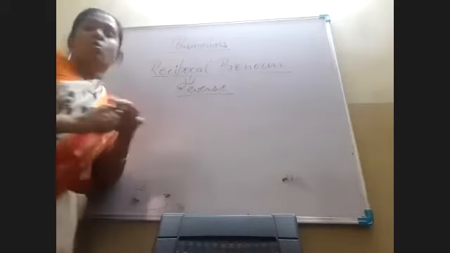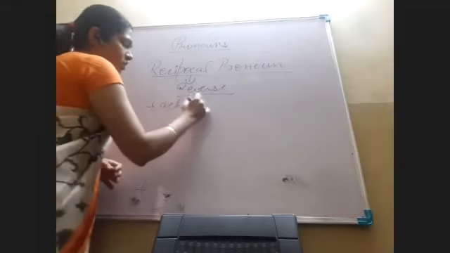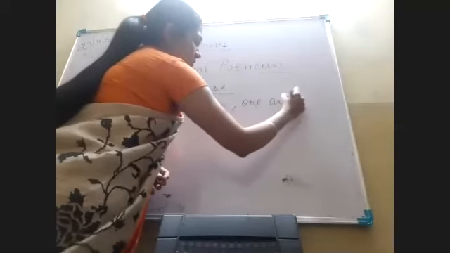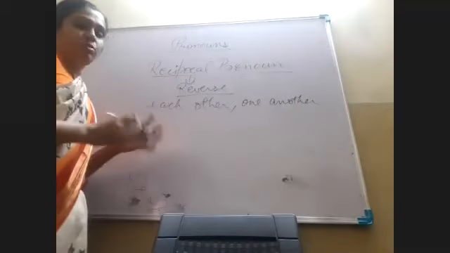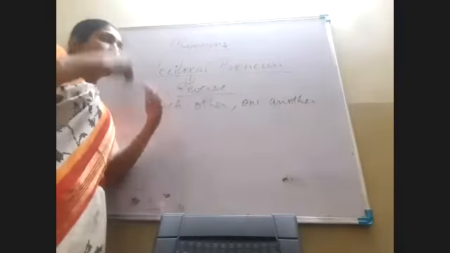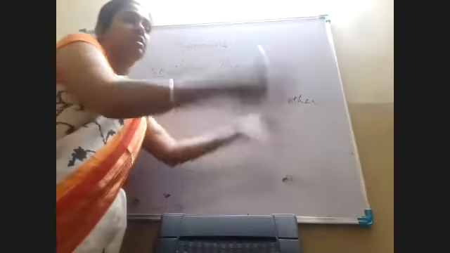Now, what are the reciprocal pronouns? The reciprocal pronouns are "each other" and "one another". So these are the reciprocal pronouns, which when used in a sentence mean that if one person is giving to the other, the other is returning back.